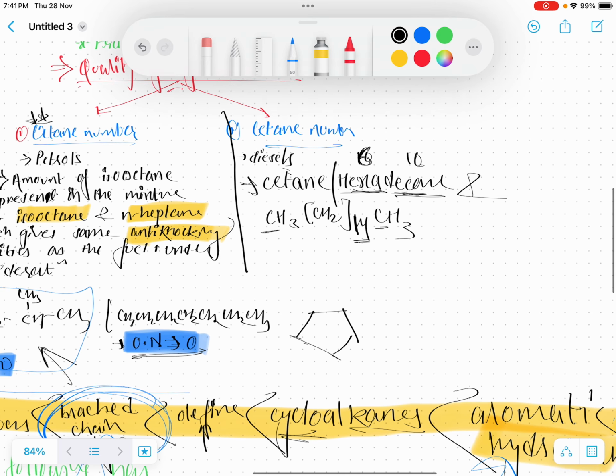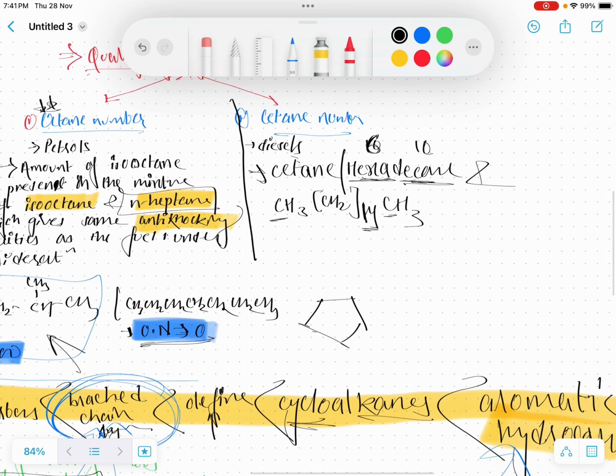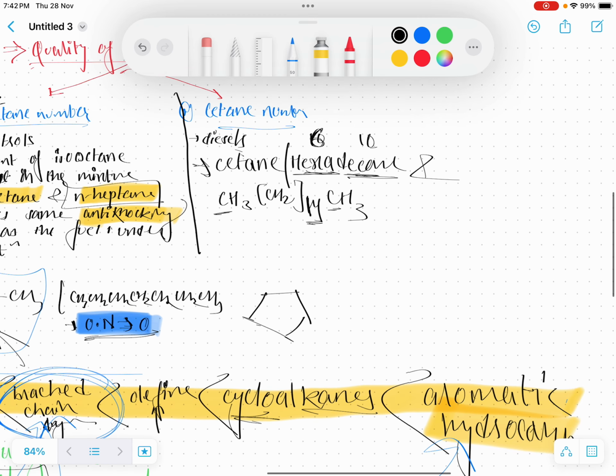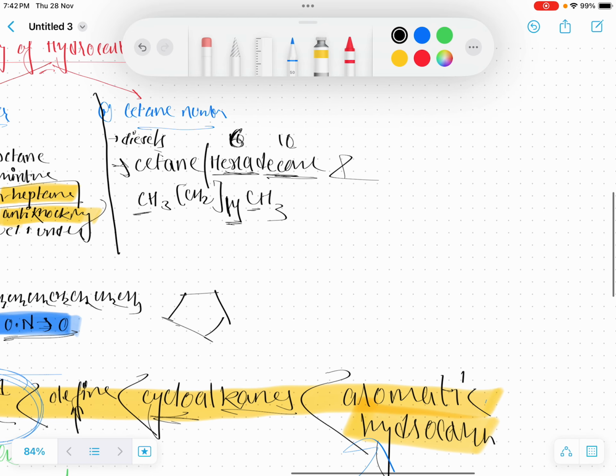Likewise, in octane number, the octane number of n-heptane was considered as 0. Likewise, in cetane number, here comes the role of alpha methyl naphthalene, which gives the cetane number of 0.